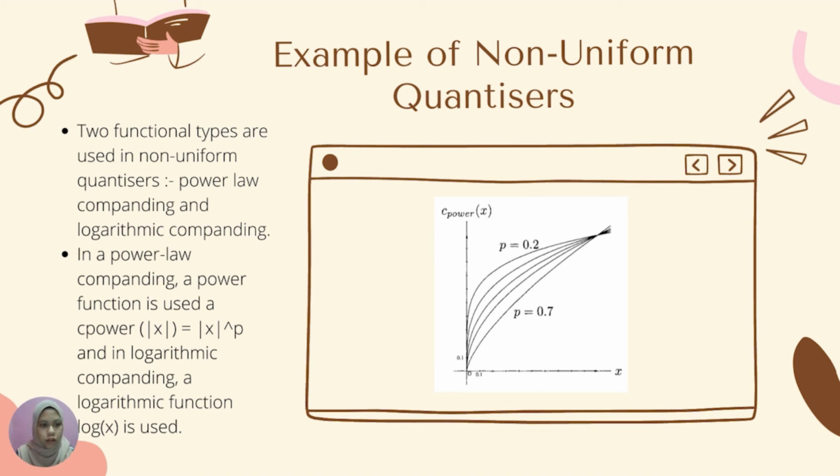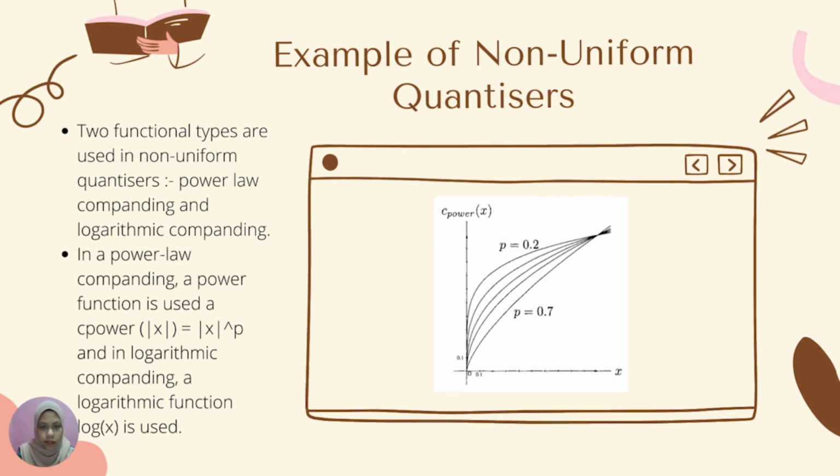For example, two functional types are used in the non-uniform quantizer: power law companding and logarithmic companding. The word companding is derived from compressing and expanding, to reflect the two activities involved. So the model has a small change on the low input values and a large change on the high input values, so that it can lead to a similar size step on the output of the quantizer. This technique will reduce the noise and the crosstalk of the level at the sound receiver.